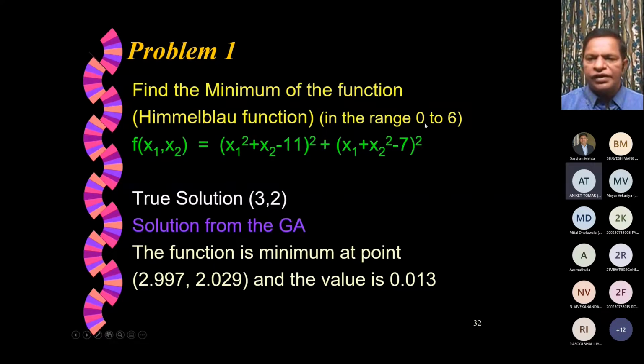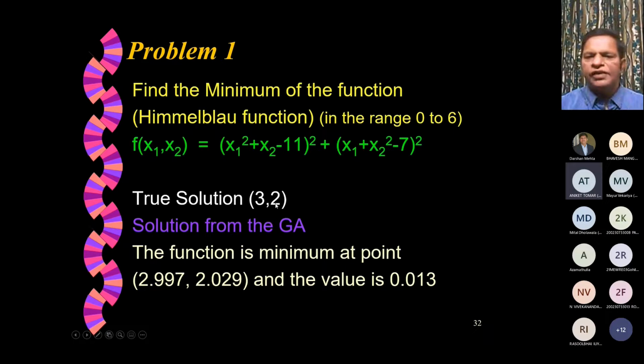Now, we have also specified the range for x1 and x2. x1 and x2 will be in the range of 0 to 6. So both have the same range. And the solution is, when you try to minimize this function for some combination of x1 and x2, you should get f of x1, x2 as 0. That is the solution. And the true solution is when x1 equals 3 and x2 equals 2.